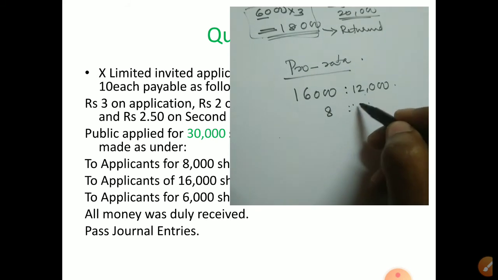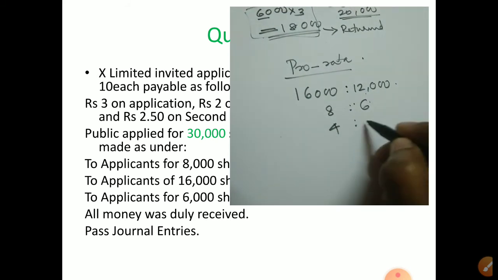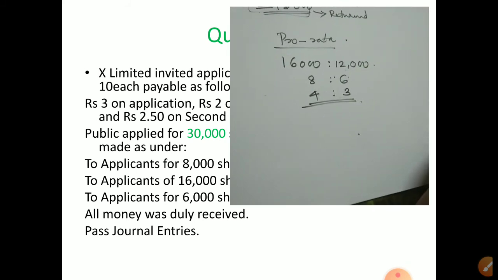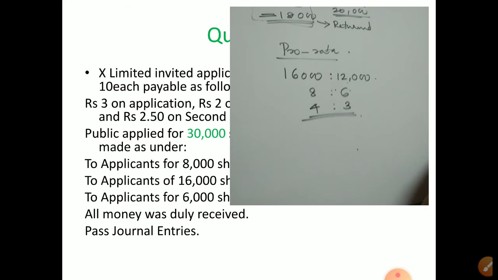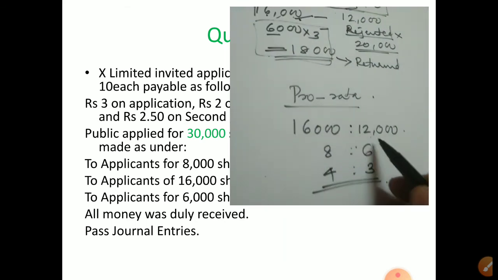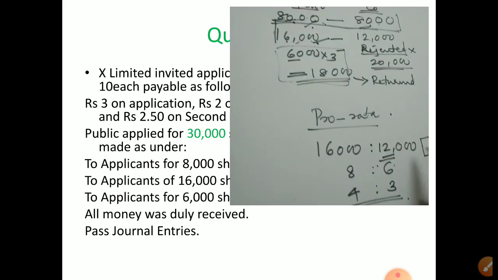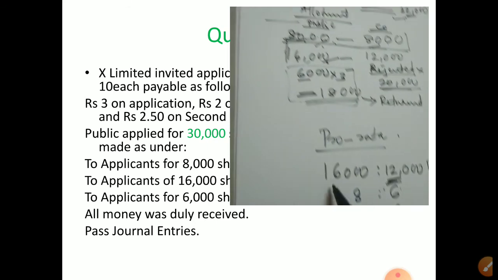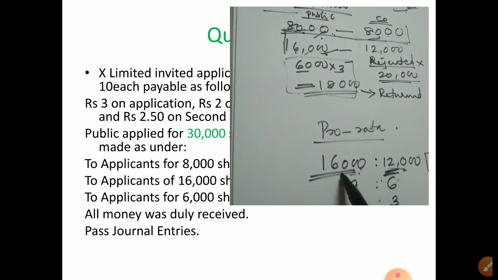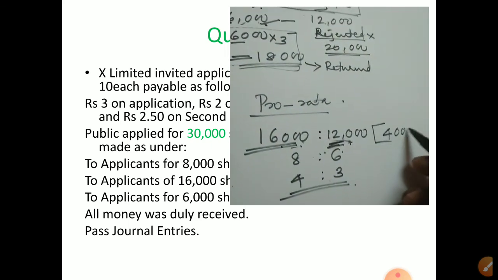8 is to 6 we can say, and 4 is to 3. Correct, no? So 4 is to 3 is the pro rata allotment ratio. Okay, so now see here, what is the excess number of shares? Only 12,000 issued, but 16,000 sent applications. So what is the difference between 16,000 and 12,000? So the excess is 4,000.